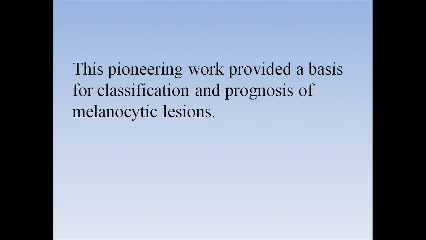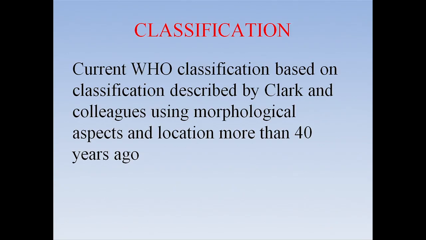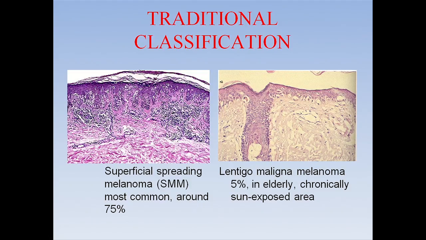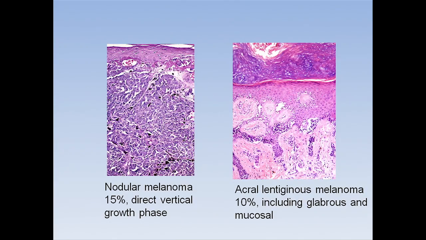And so all this pioneering work that these people did with Dr. Clark, Dr. Breslow, and the work that they did actually provided a basis for the classification and prognosis of melanocytic lesions. And this is the classification that we currently follow in the WHO. So the WHO classification that we follow is actually based upon the classification that was provided by Clark almost 40 years ago. And according to his classification, melanoma was traditionally divided into 4 different categories, which included the superficial spreading, the lentigo maligna, the nodular melanoma, and the acral lentiginous melanoma.